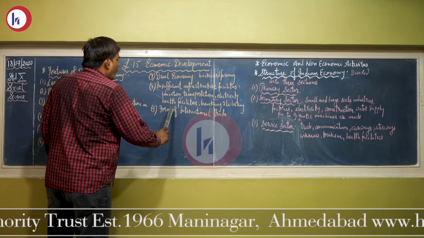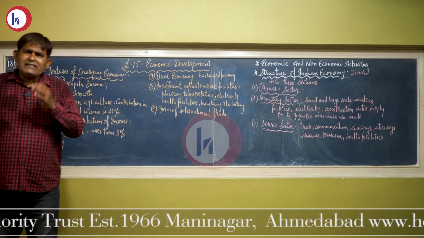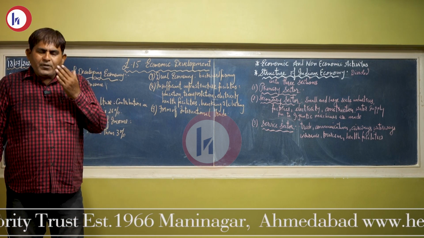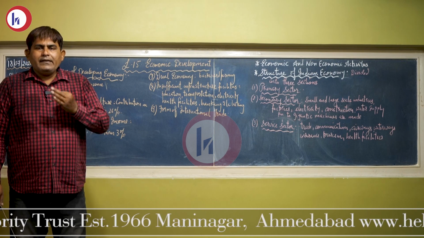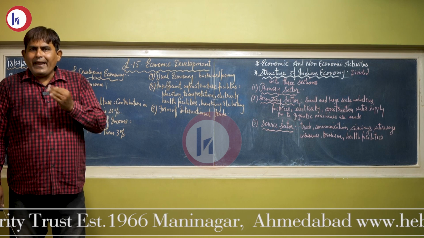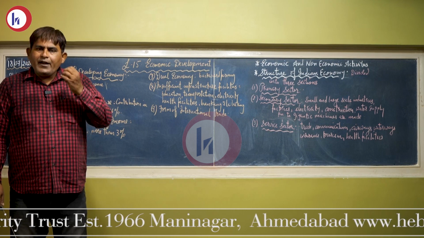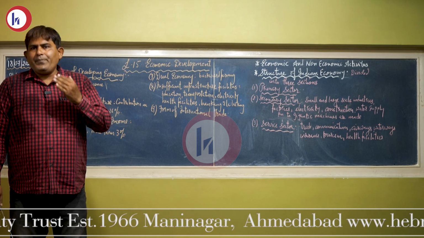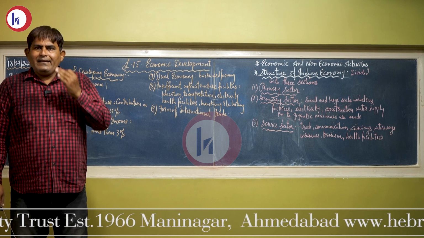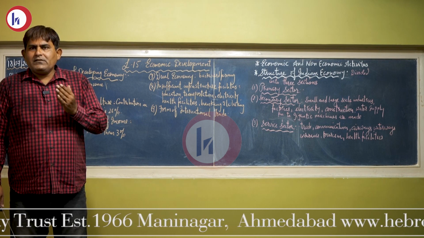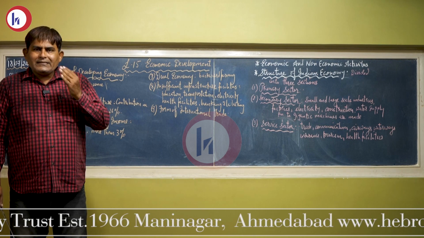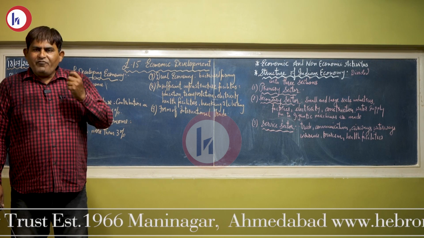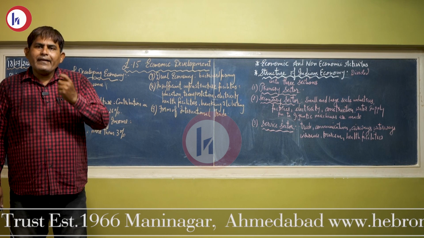And the last one is the form of international trade. As I said earlier, the main occupation of the people of developing countries is agriculture and mining. People are involved in primary activities, and hence they sell agro products to foreign countries. They sell mineral ores to foreign countries, with which they get a meager income.